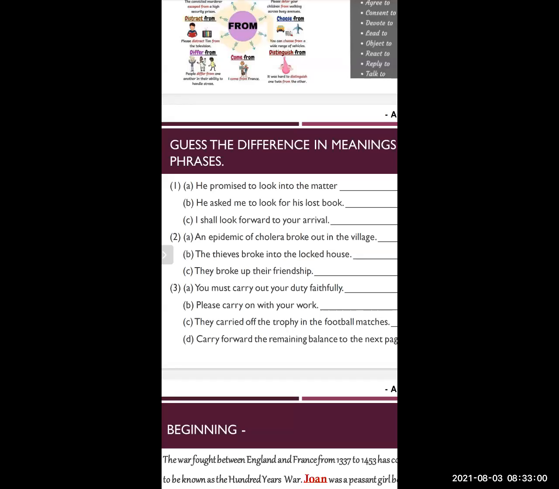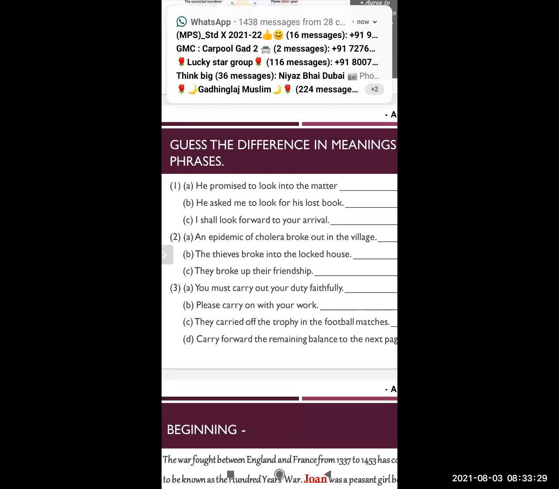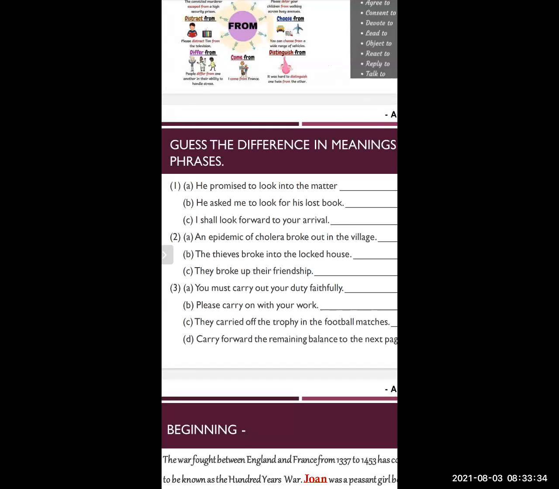He has told you to write down something, and suddenly an urgent work, or somebody has called him, or some parents had come to visit him for just a minute. He can excuse himself from you. He can say, please carry on with your work. I'll come in 1 minute, or I'll continue in 1 minute, like this. So please carry on. Carry on means to continue. The meaning is to continue with your work, like this.